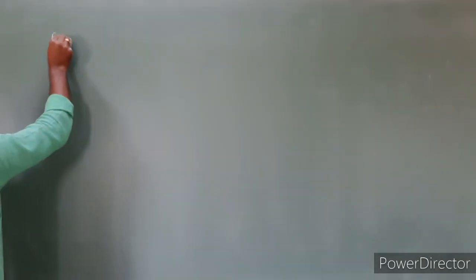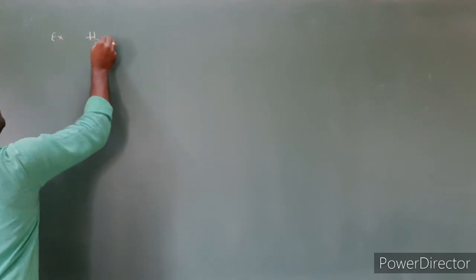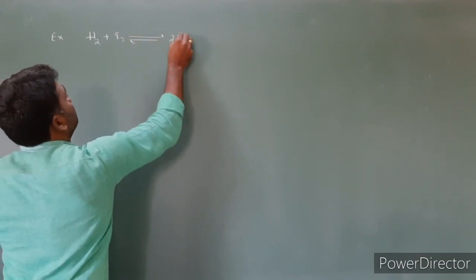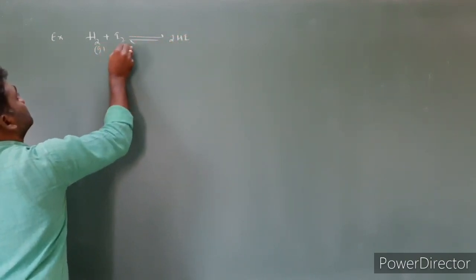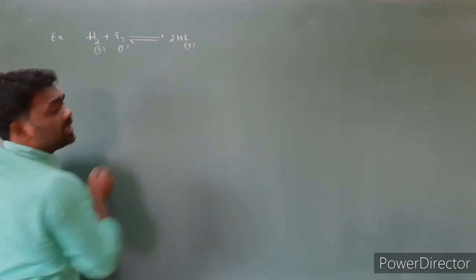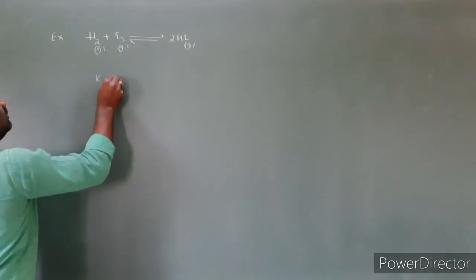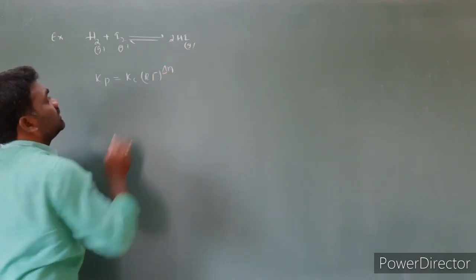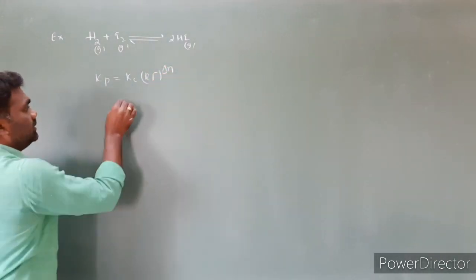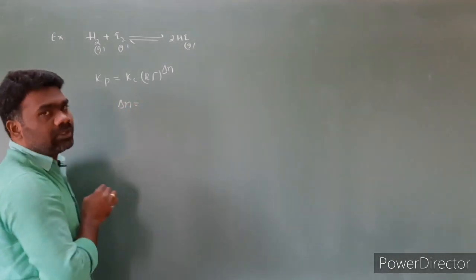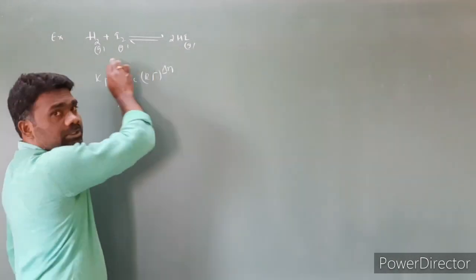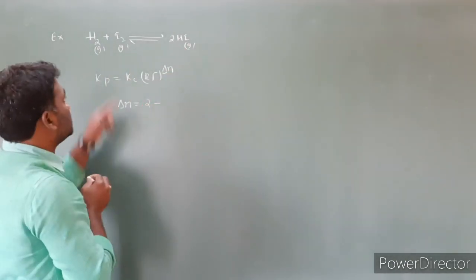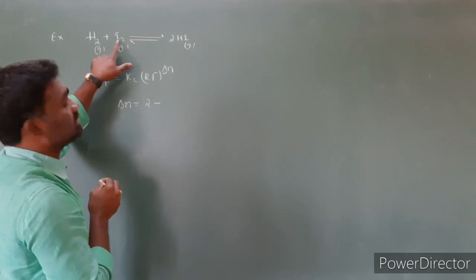Example, I am taking the first one, H2 plus I2 gives rise to 2HI. All are gases. We have the formula Kp is equal to Kc into RT power delta n, where delta n is the number of moles of gaseous products minus the number of moles of gaseous reactants. Products is 2, minus reactants 1 plus 1, which is 2.